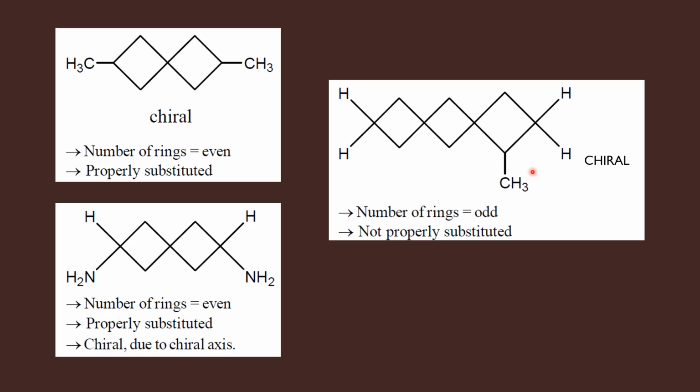So just by looking at the number of rings, don't come to a conclusion that it is achiral. You look for the other conditions. So it is not a chiral spirane on the basis of number of rings and on the basis of the groups present at the terminal carbon atoms, but due to the presence of an asymmetric carbon here, a chiral carbon is present here. Therefore, this molecule is chiral.